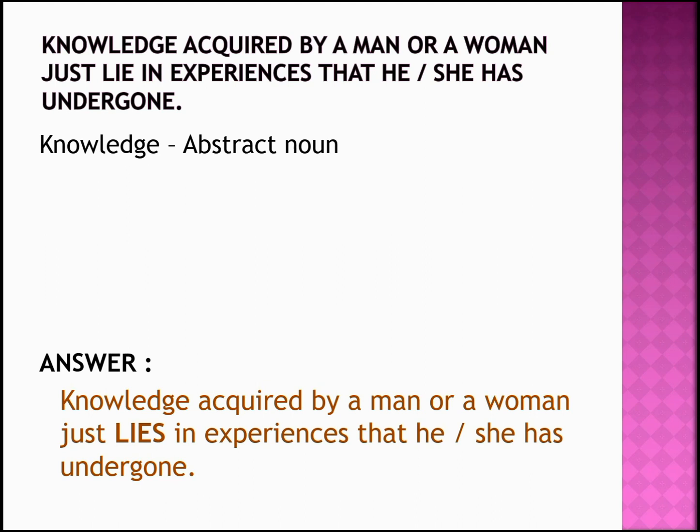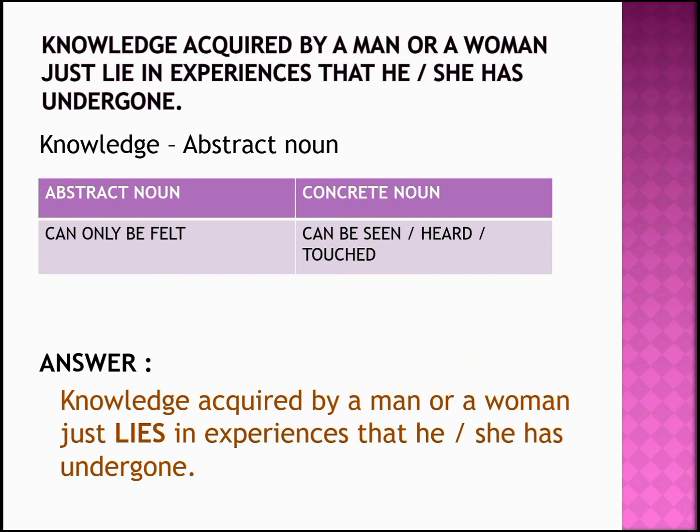What do you mean by an abstract noun? Generally, you have lots of types of noun. Two important types of noun are abstract and concrete noun, right? Now abstract noun is something that can only be felt, that is, you cannot see it, you cannot hear it, you cannot touch it. All those things which can be seen, heard or touched are called concrete nouns. Abstract nouns include examples like knowledge, love, sympathy, kindness. Now all these cannot be seen or heard or touched, isn't it?